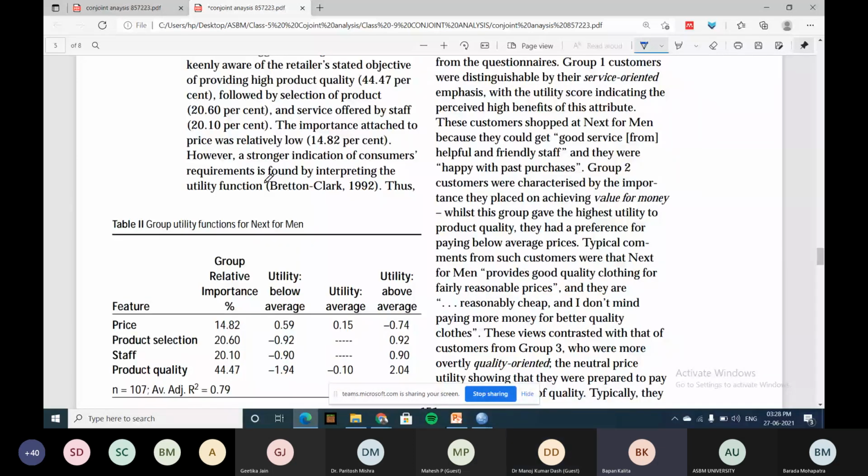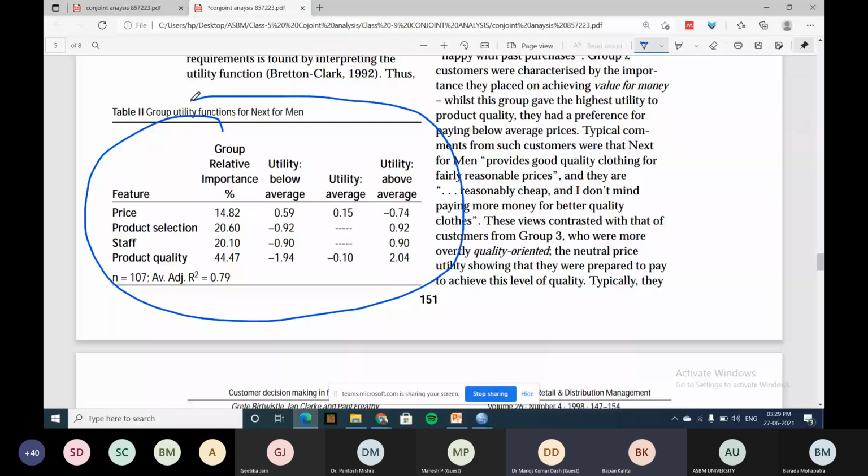Now, what is the most important one? Here, utility and importance. First is group importance, which is the more important one. Out of 4, what does the customer prefer? First is quality, then product selection, then staff, and last is price. Is it clear? In price, what did they find?